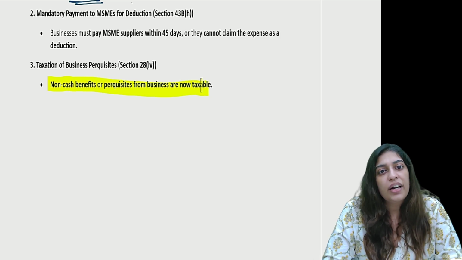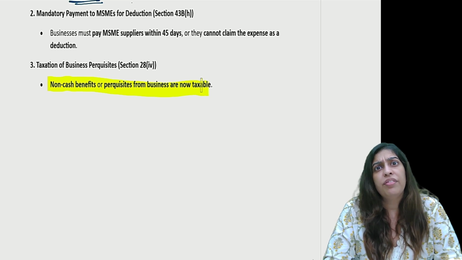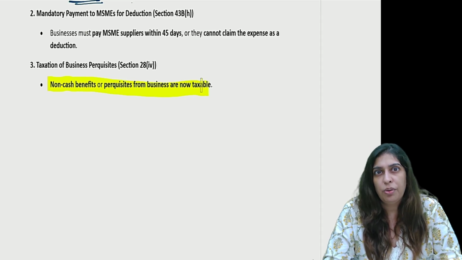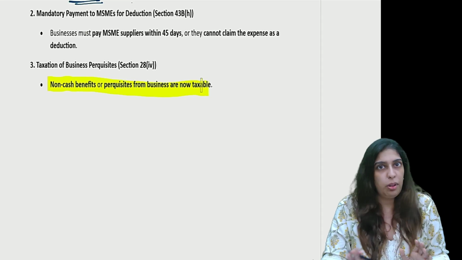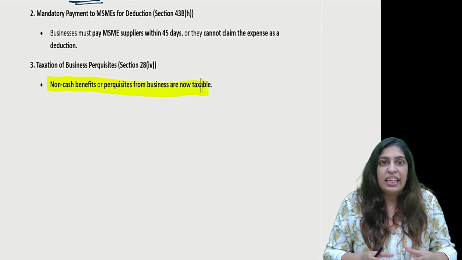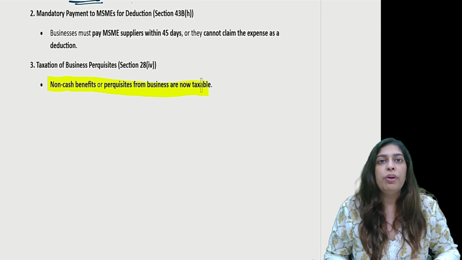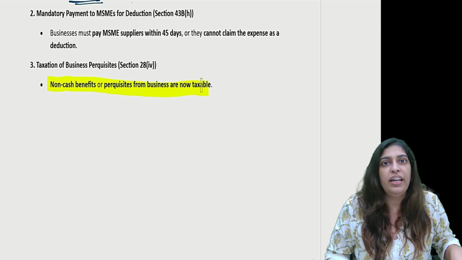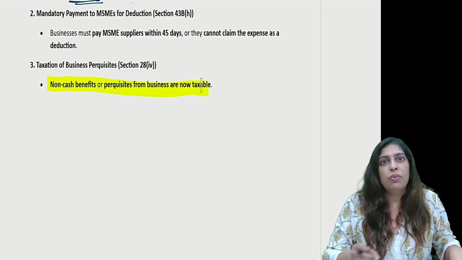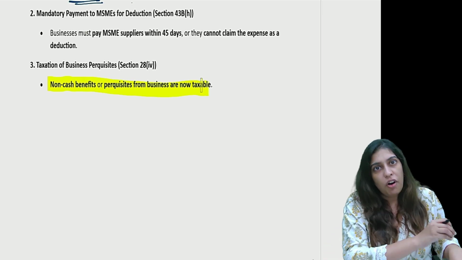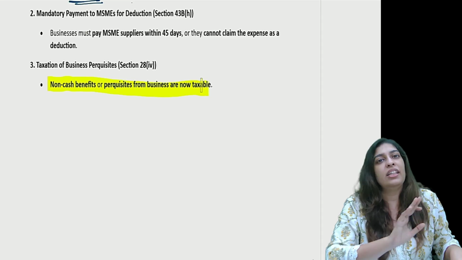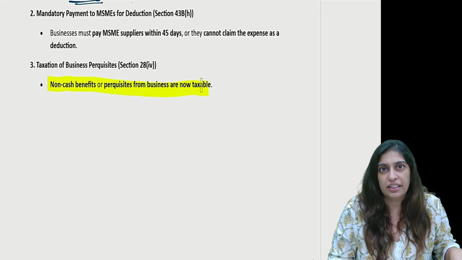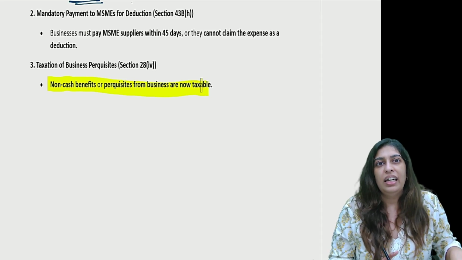You, because you're happy or I helped you with something, gift me a laptop worth 1 lakh rupees. This 1 lakh rupees laptop is non-cash. This is a benefit to me. This will be added in my total income. So let's say if I've earned 70 lakhs, this 1 lakh will become my business income. So I will now have to pay tax on 71 lakhs.